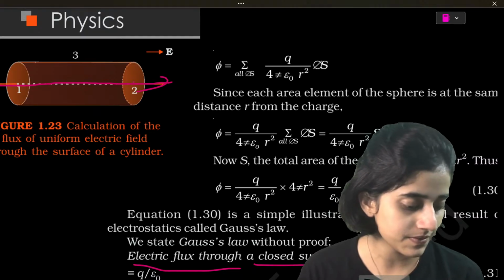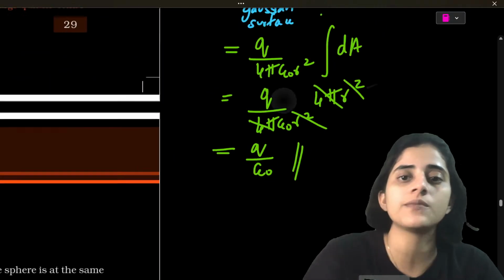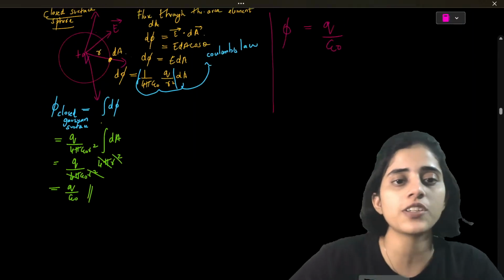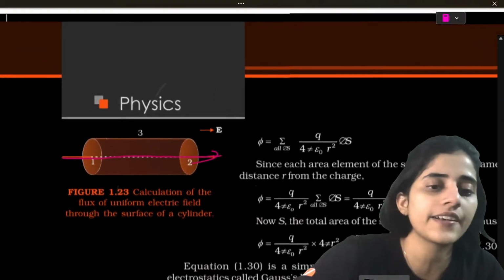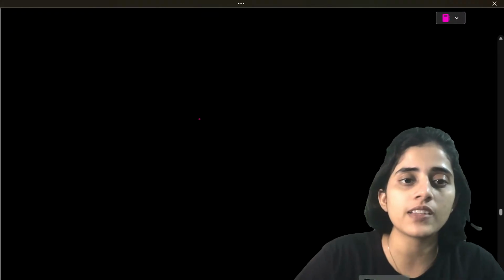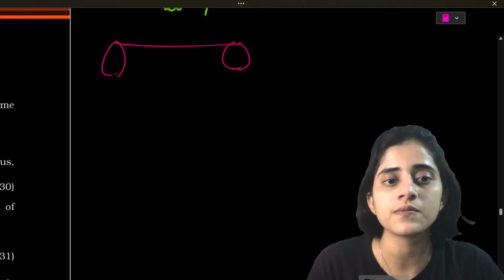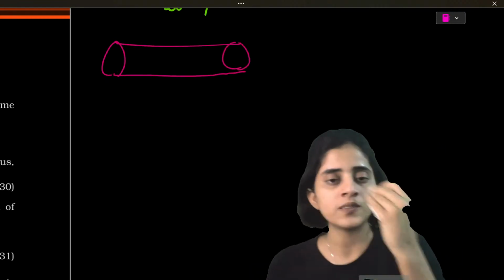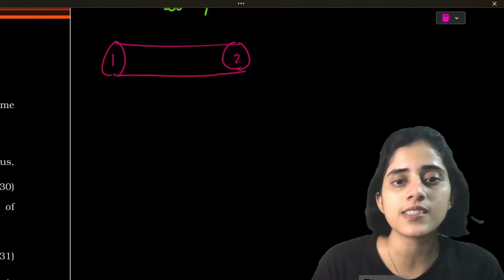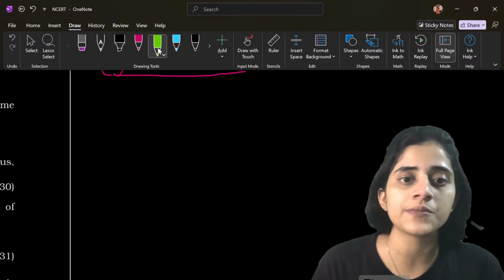Let me draw that here as well. We're going to discuss this part. The cylinder has three surfaces, 1, 2, and 3. Let's draw the same thing here. I'll draw a cylinder. So the cylinder has one surface, second surface, third surface. And let's say field lines are